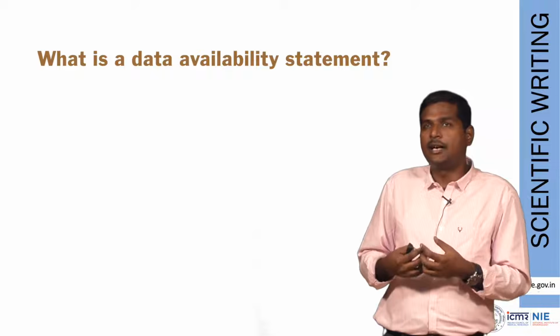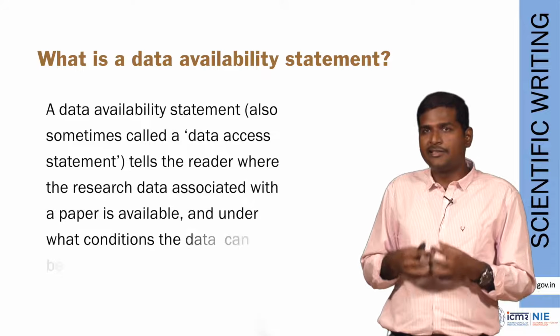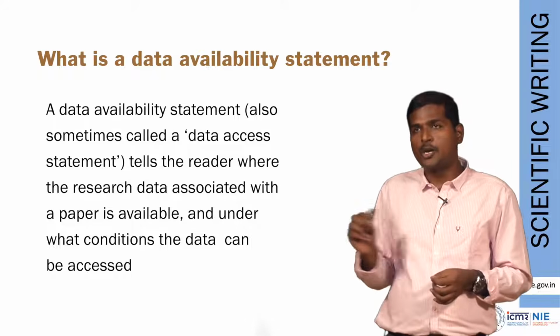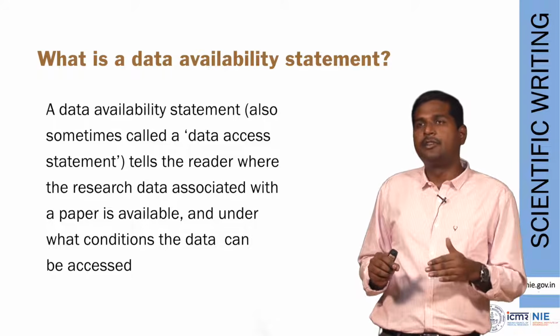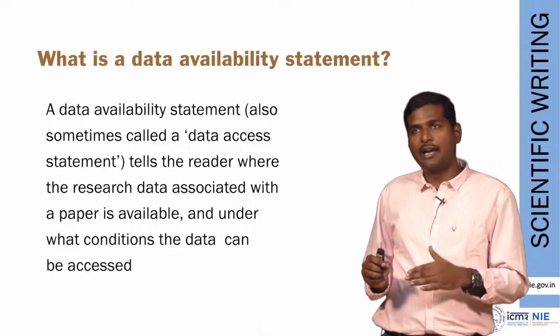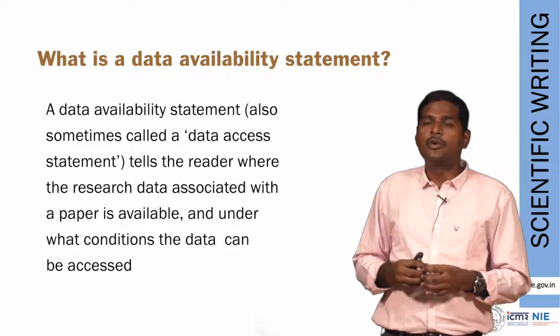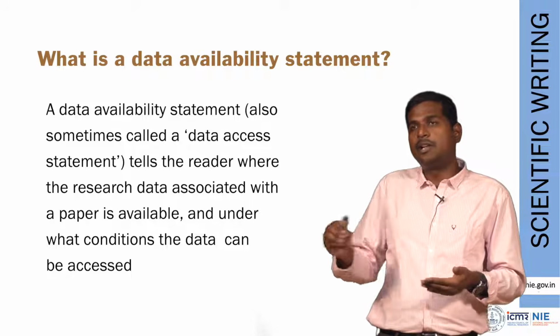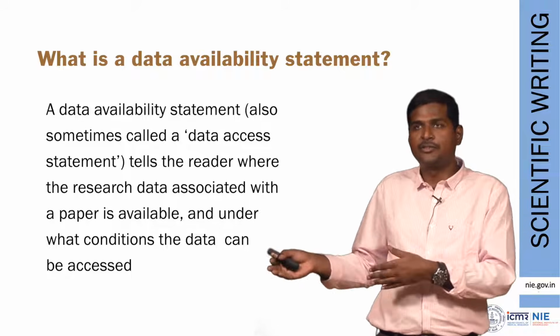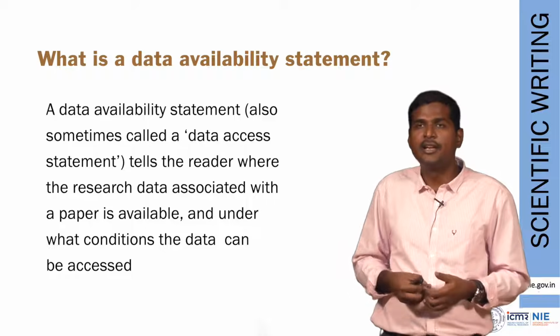What is a data availability statement? This is a statement that you will write in your manuscript at the end of your manuscript, or sometimes at the end of methods also. So you can say this data will be available from such and such source on fulfilling such and such conditions.